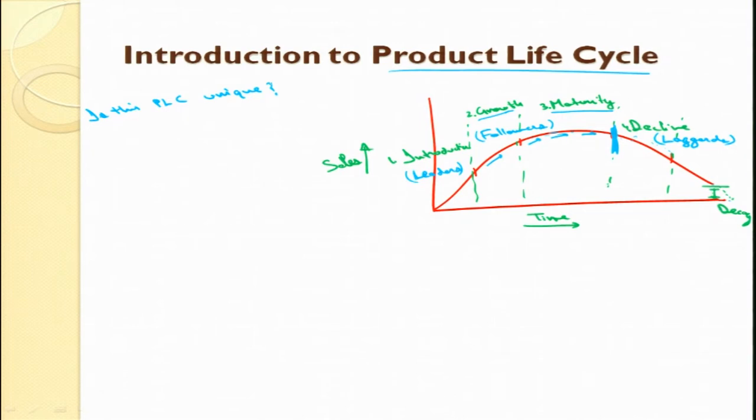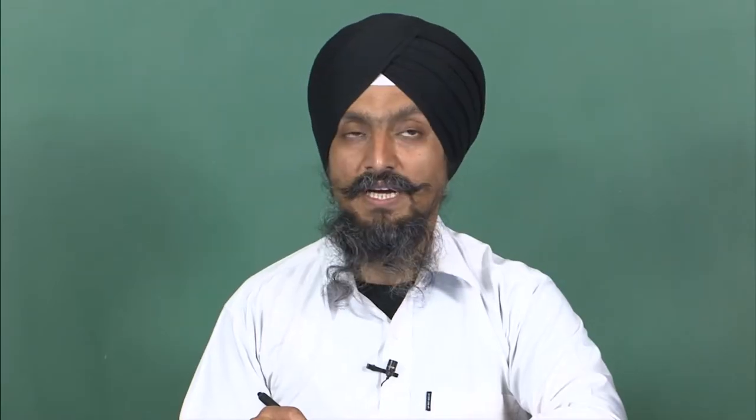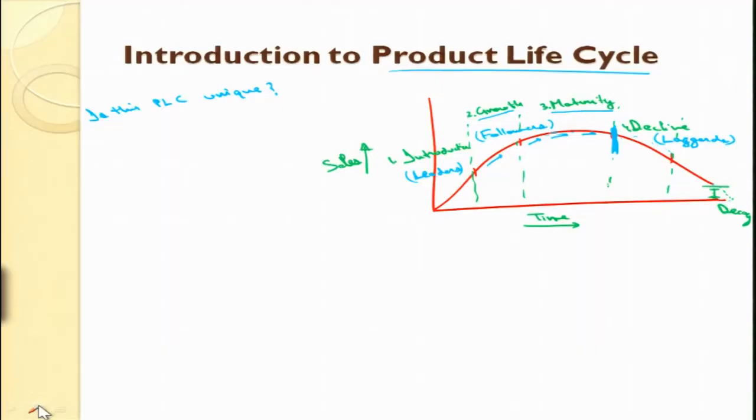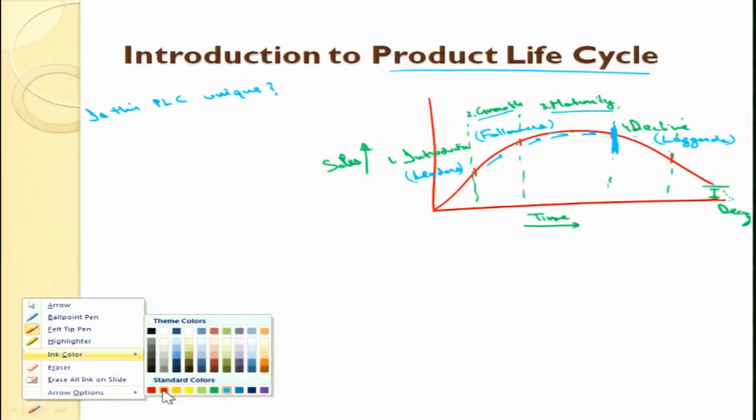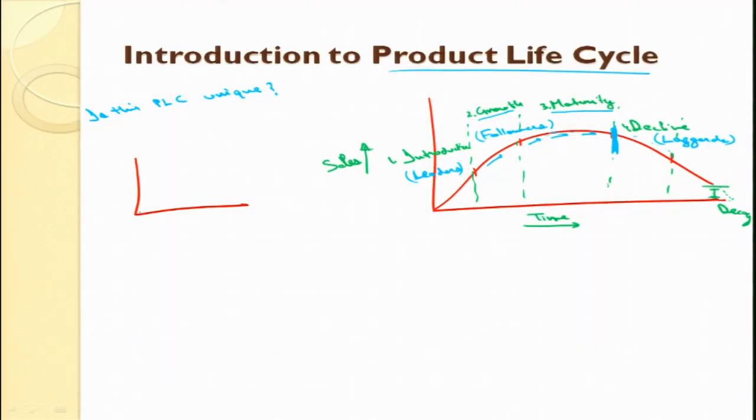We have certain kinds of product life cycles: we have style, we have fashion, we have fad. Style is something like this. This is style. This is fashion. This is a fad.